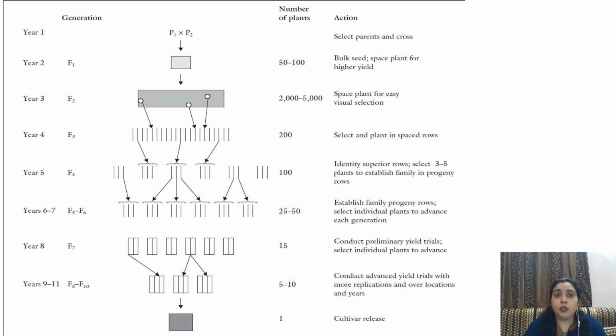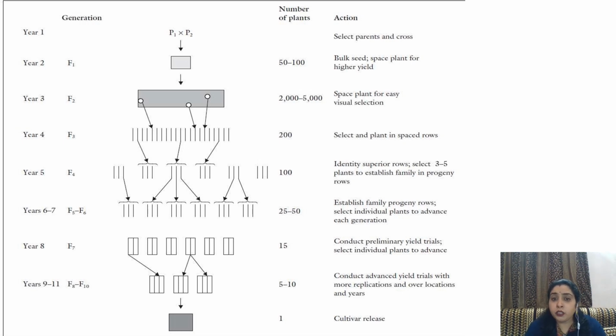First one is parent 1, which is P1, and second one is parent 2, which is represented by P2. They are crossed to produce the F1 generation. The seeds from the F1 generation are used to plant F2. In F3, selection of superior rows is done and they are planted in the F4 generation. In F5 and F6, establish family progeny rows.